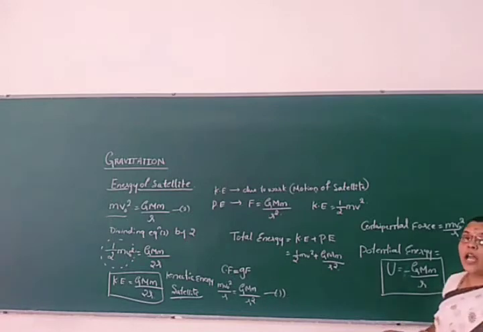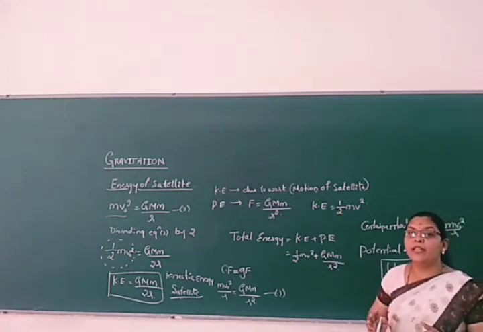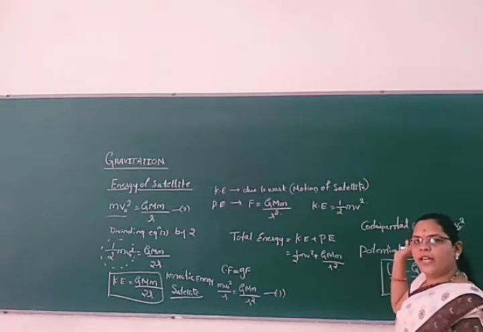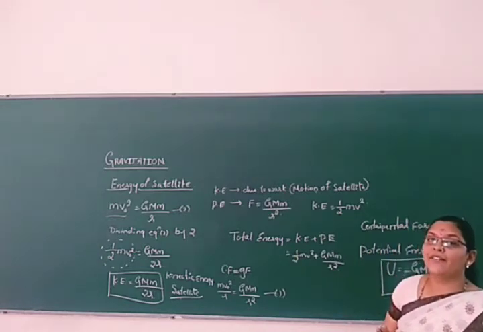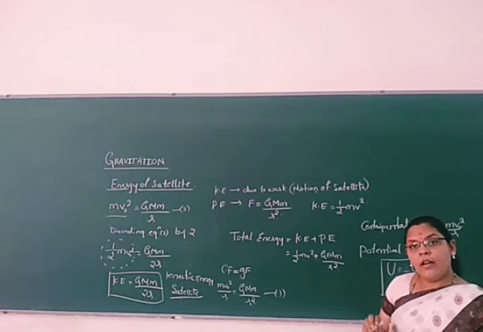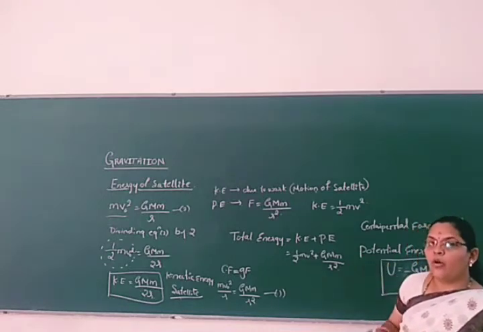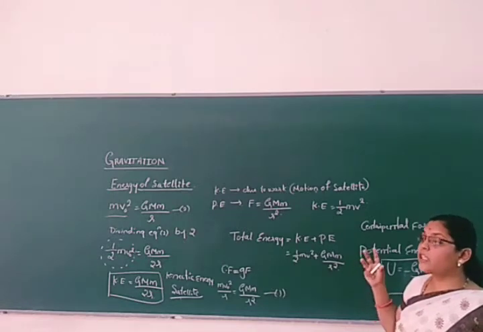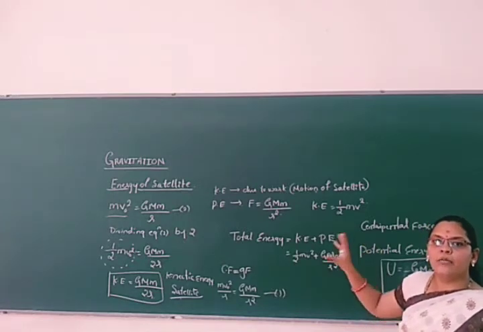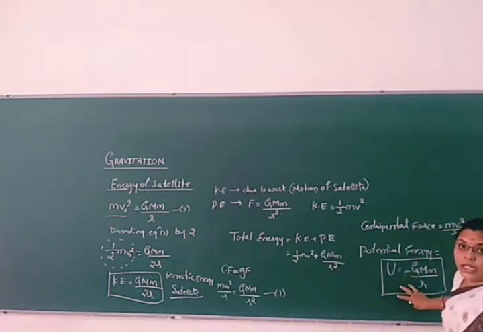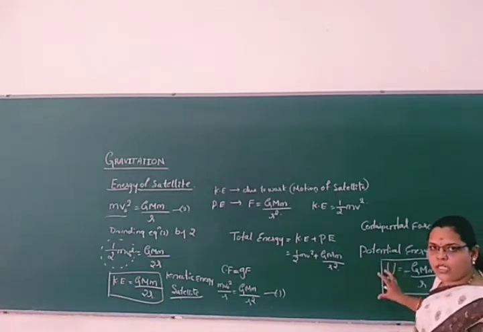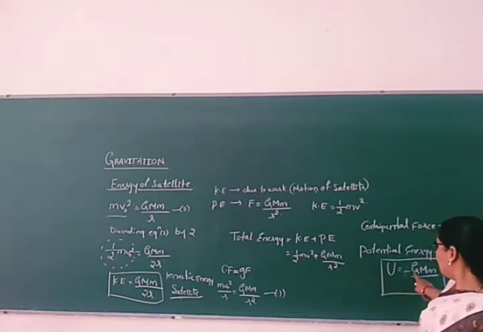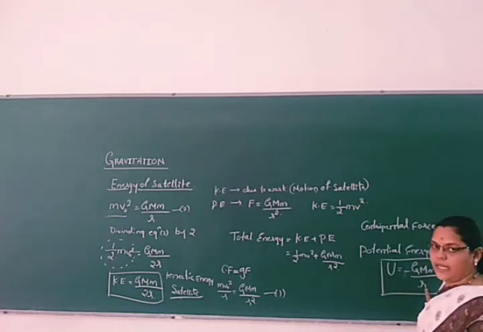This is nothing but the amount of work done in bringing the body which is away from the gravitational field to the particular point where the gravitational field is there. There the force of attraction, gravitational force of attraction, takes place between the earth and the body. So that is the potential energy, the stored energy, which is equal to minus GMm by r here, right?